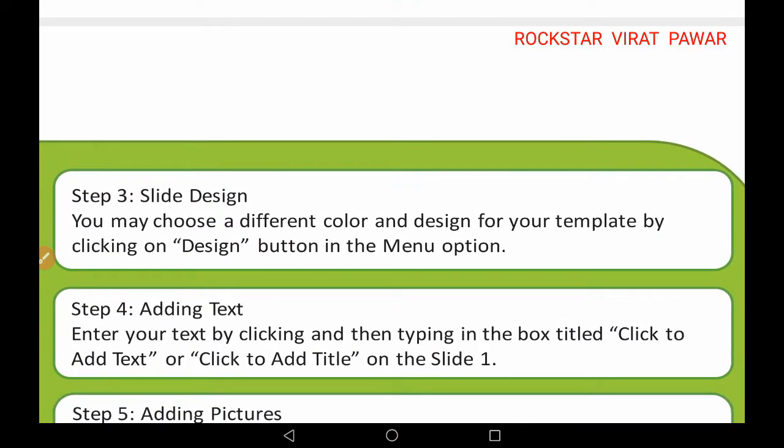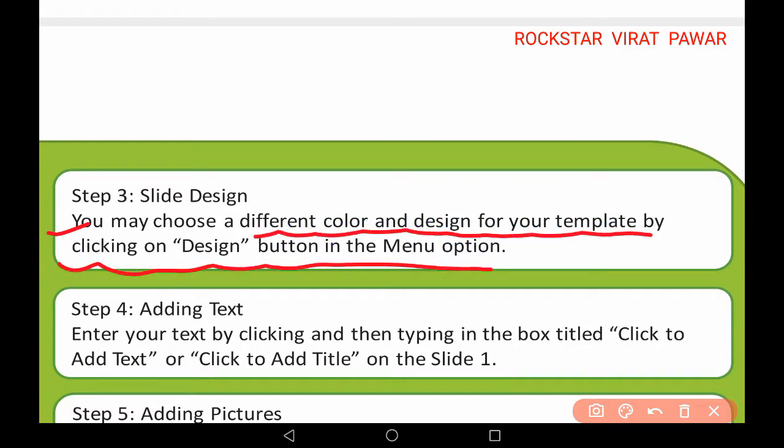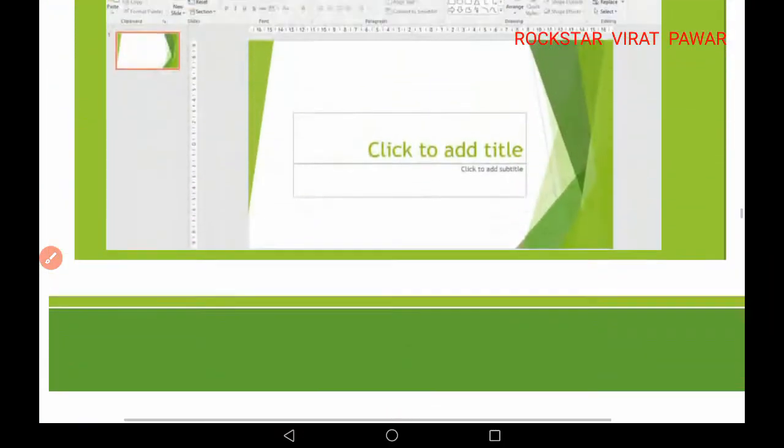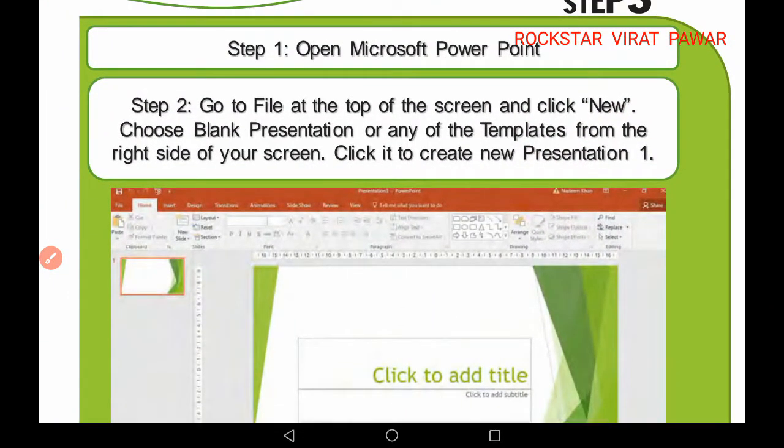Then stay in step 3, you have to select the slide design. For this, you may choose a different color and design from your templates by clicking on the design button in the menu option. See, here is a design button given.